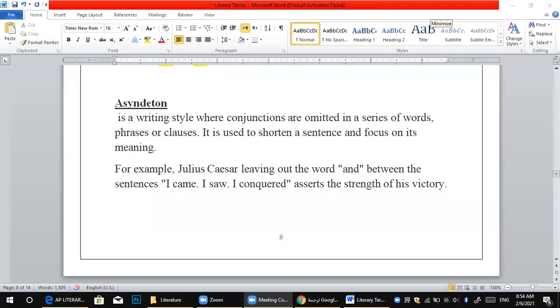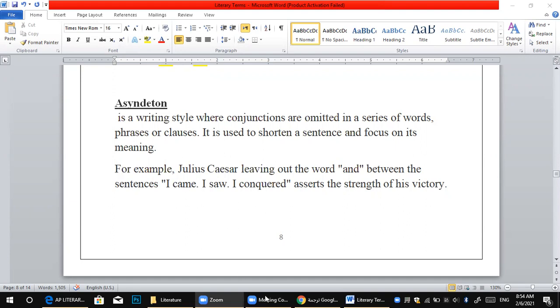So today we're gonna talk about literary terms. Today is a really important session because we're gonna discuss some really important cases in literary terms. Firstly, let me share my screen with you and let's start immediately.